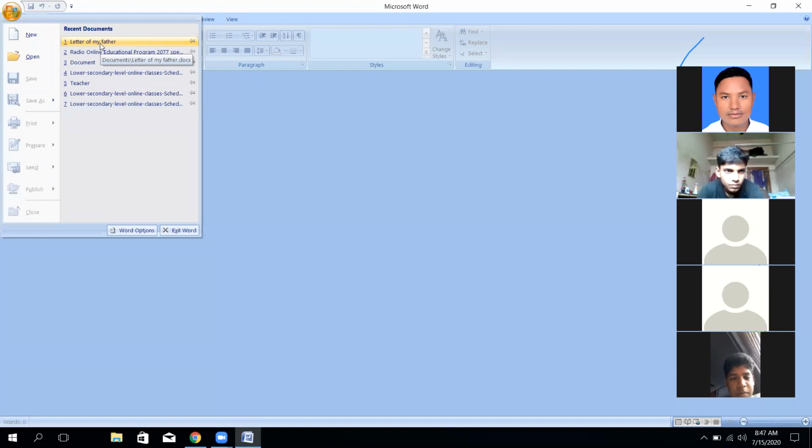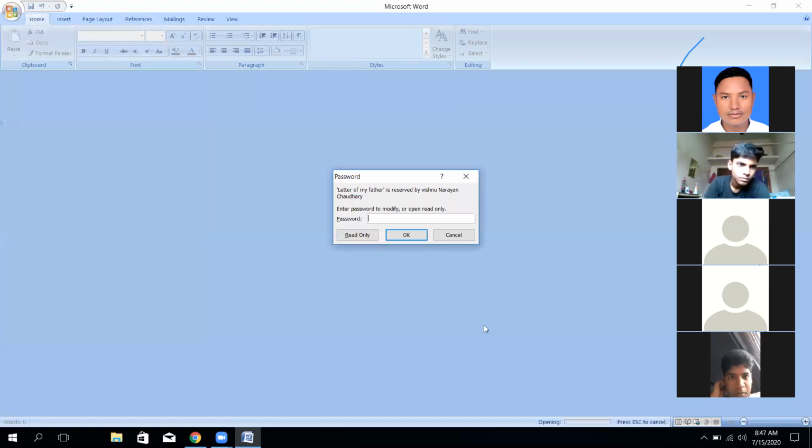If my computer starts, and you want to click to check any program, the letter of my father, what is the matter inside that you are going to check, it means when you click, the computer will ask us, the letter of my father is reserved by Vishnu Narayan Chaudhary. Enter password to modify or open read only.